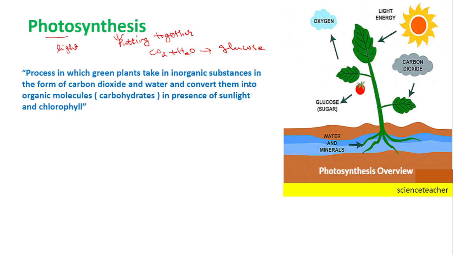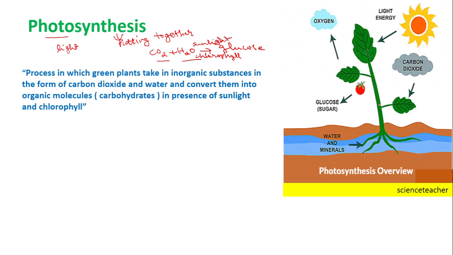Let us discuss how the plant gets carbon dioxide and water. These are the raw materials. Sunlight is also required, and chlorophyll, a green colored pigment, is required for photosynthesis.